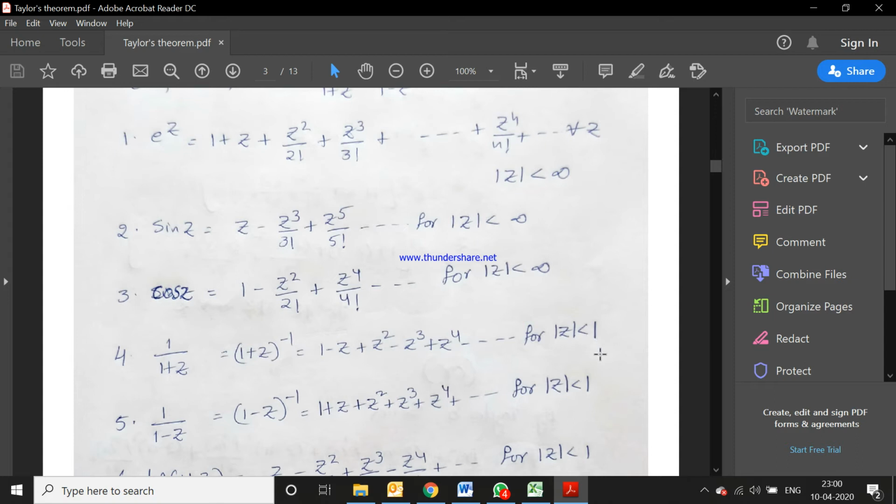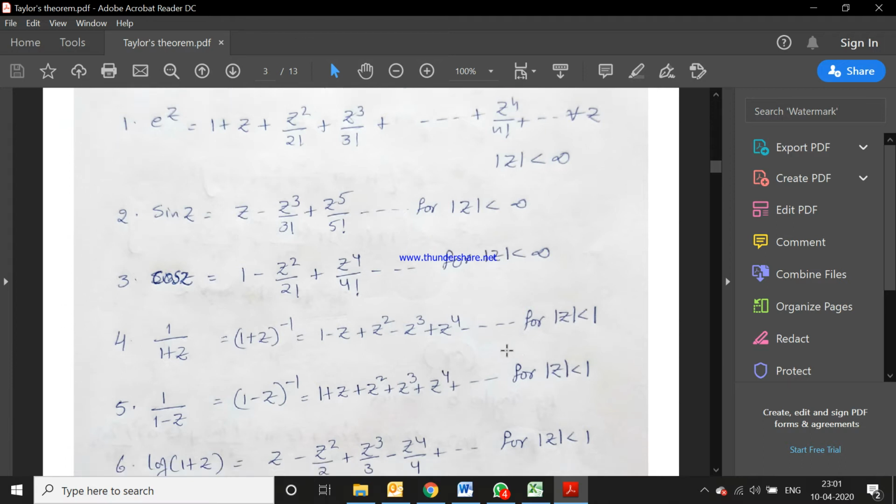Here the series converges for mod z less than 1, and the radius of convergence is 1. So whenever you write this, the series is valid only for mod z less than 1, otherwise this series is not valid. Whatever value is in the place of z, that value must be less than 1, then only the series is valid.